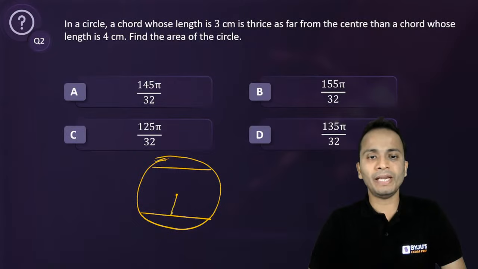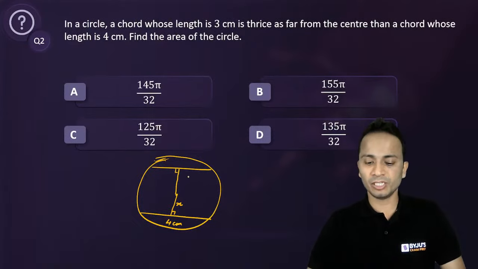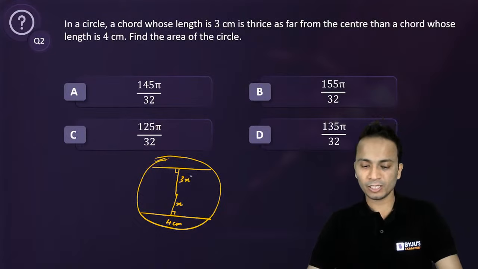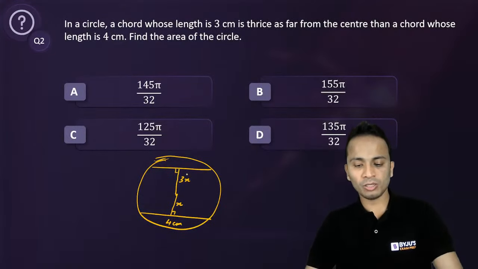So if the perpendicular distance of the chord whose length is 4 centimeter is x, then the perpendicular distance of the other chord whose length is 3 centimeter will be 3 times this value, that is 3x.